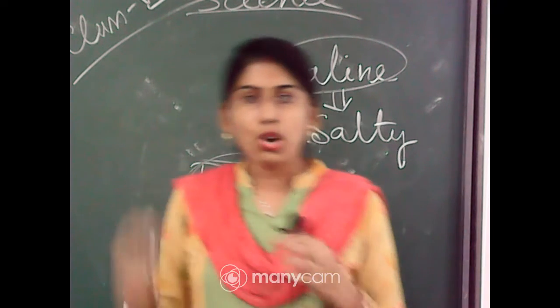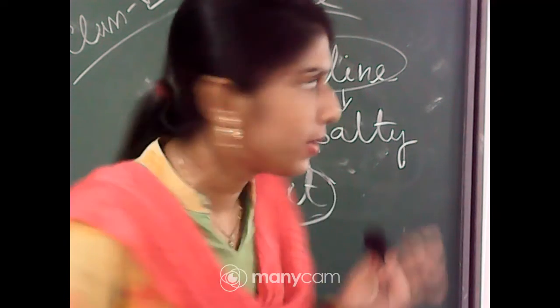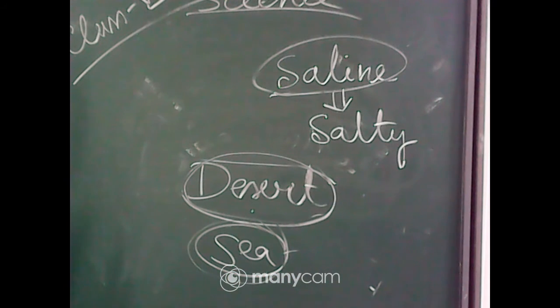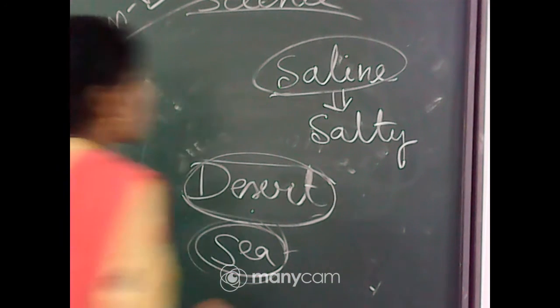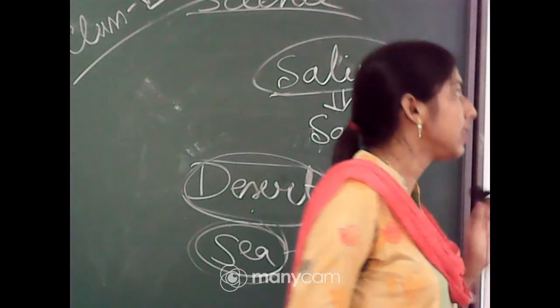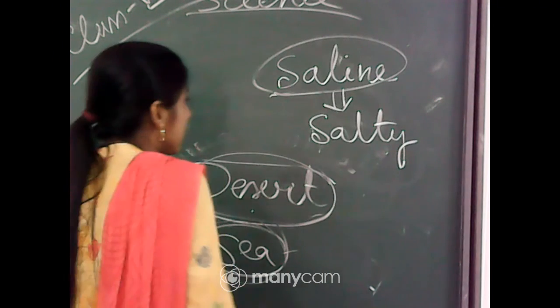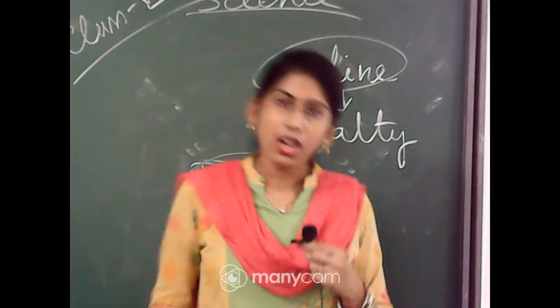Clear? So the main criteria of the sea region is that they are living in the saline or salty water, and they are getting their oxygen which is present in dissolved condition in the water.